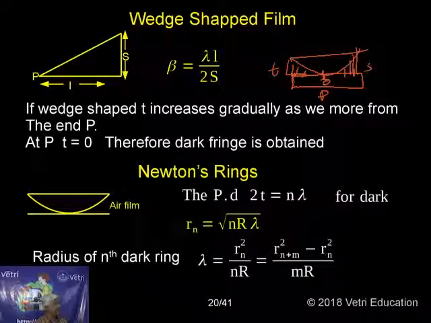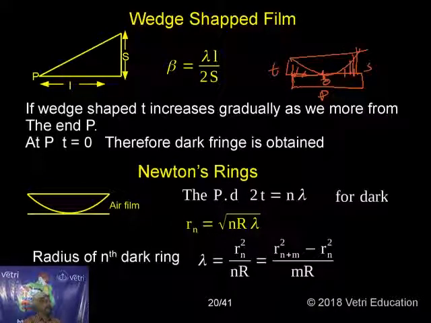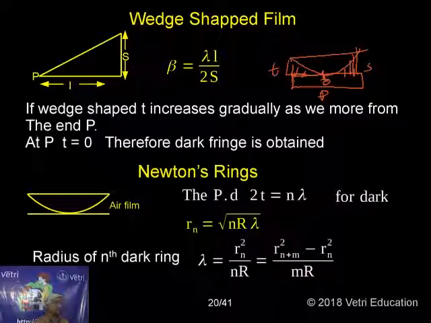At the point P, what happened? The thickness of the film becomes 0. This is the place. Therefore, a dark fringe is obtained. The thickness is 0, so we should get a bright fringe. Instead of a bright fringe, we are getting dark. What is the reason? Because of the automatic phase change of pi.